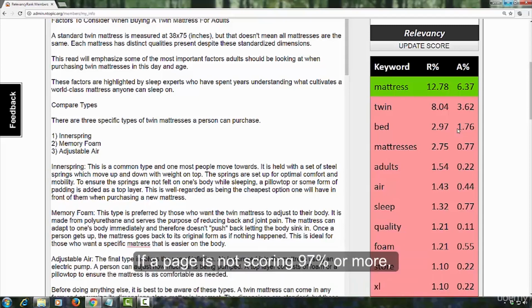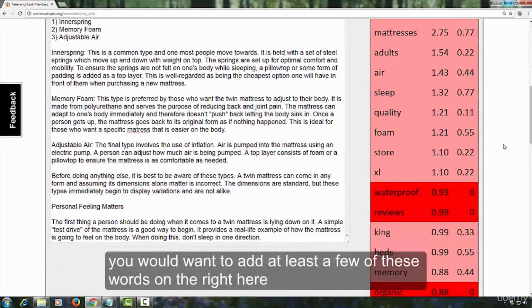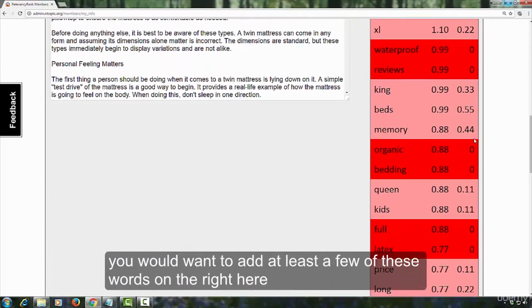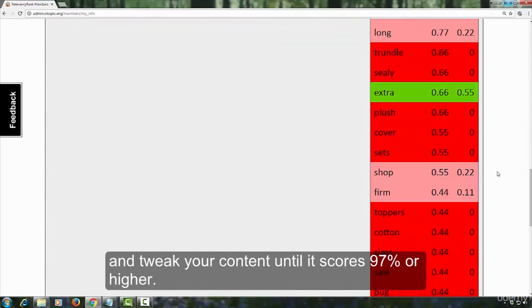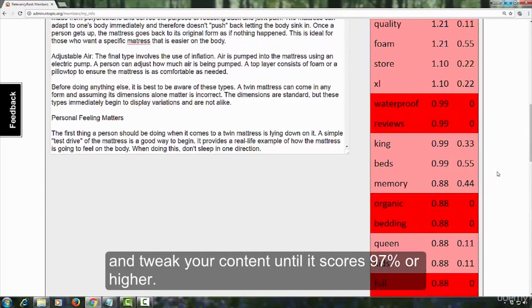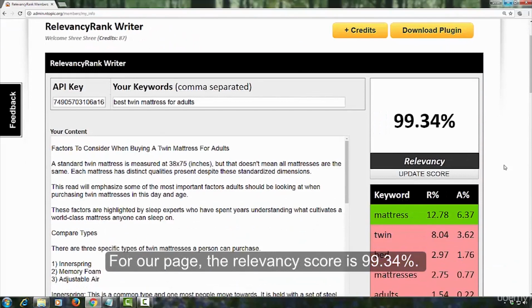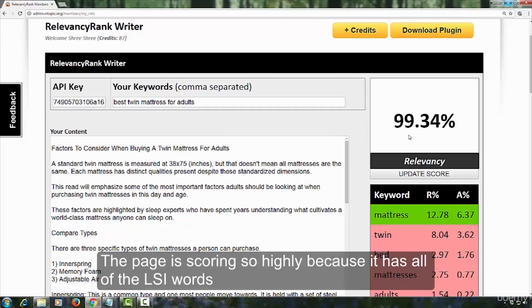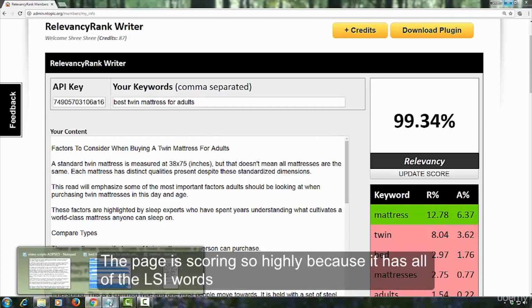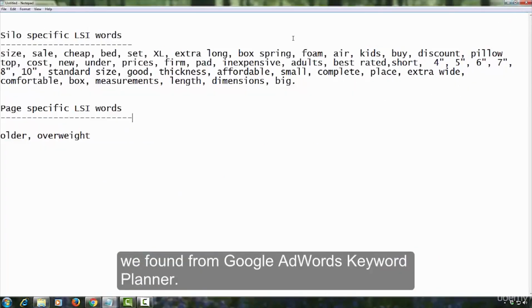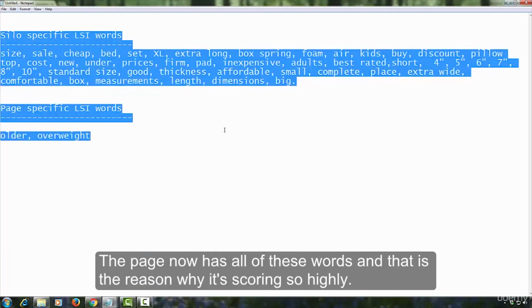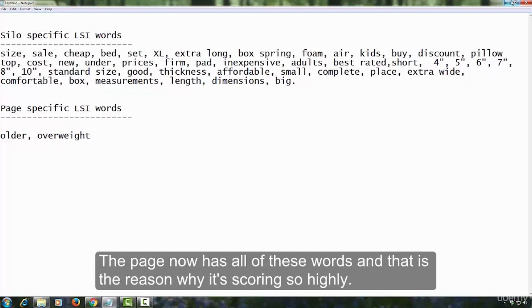If a page is not scoring 97% or more, you would want to add at least a few of these words on the right here and tweak your content until it scores 97% or higher. For our page, the relevancy score is 99.34%. The page is scoring so highly because it has all of the LSI words we found from Google AdWords Keyword Planner. The page now has all of these words, and that is the reason why it's scoring so highly.